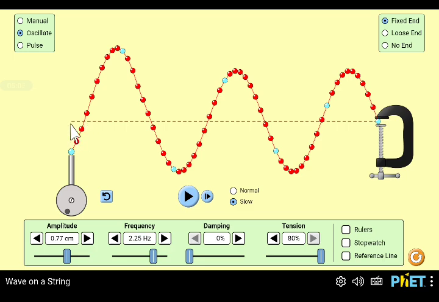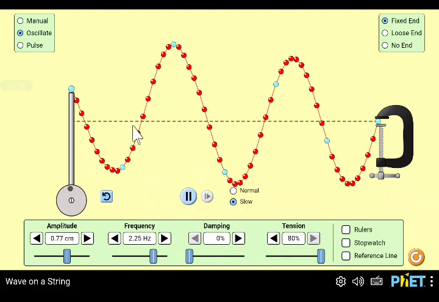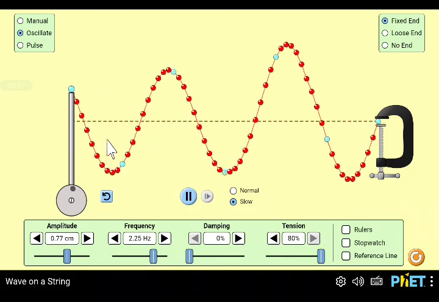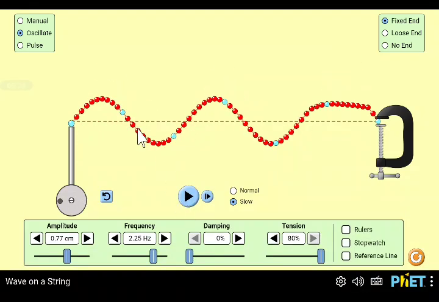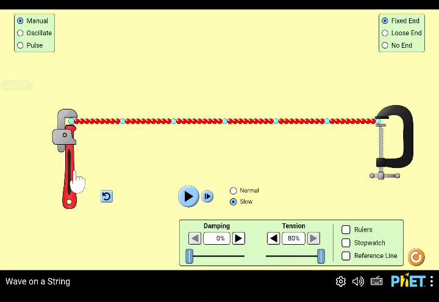Let us suppose after creating one pulse it doesn't move, right? Then you will find the wave will be there. Here this particle is having displacement, this particle is not moving. This particle is at rest, this particle is moving. So the particle which is not moving, that point is called a node, and the particle which is suffering maximum displacement is called an antinode.